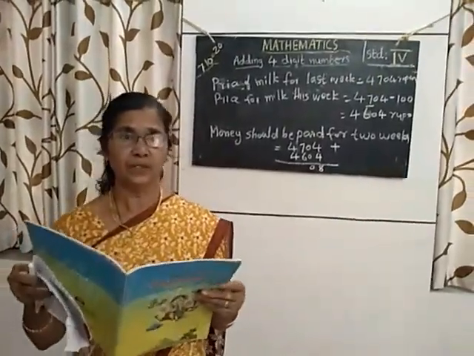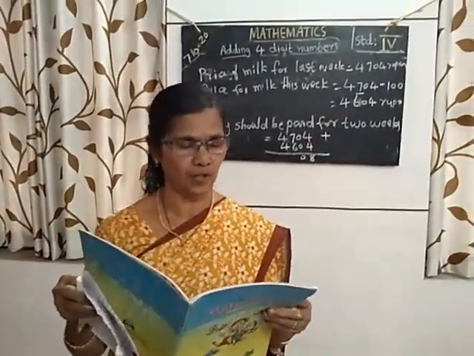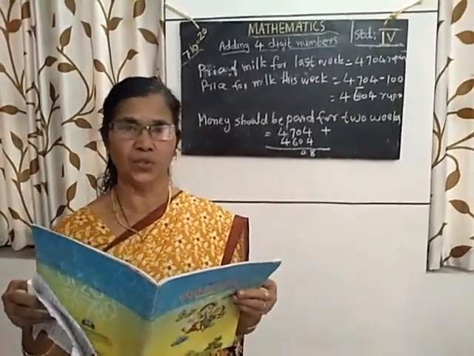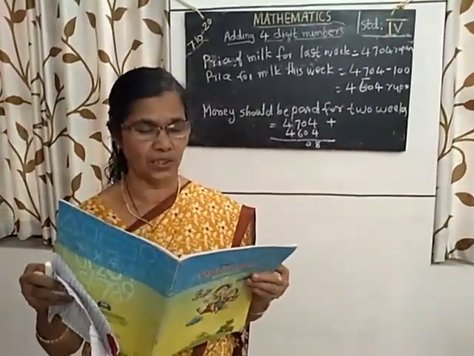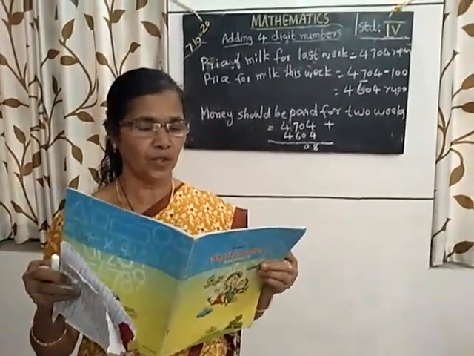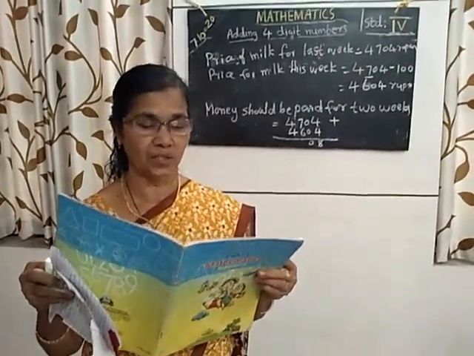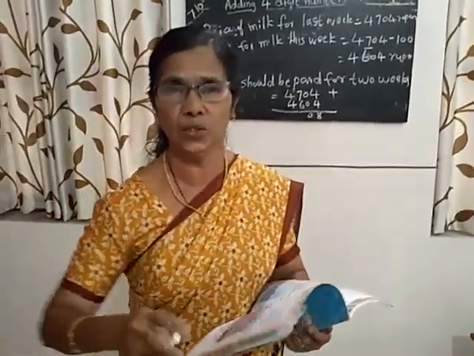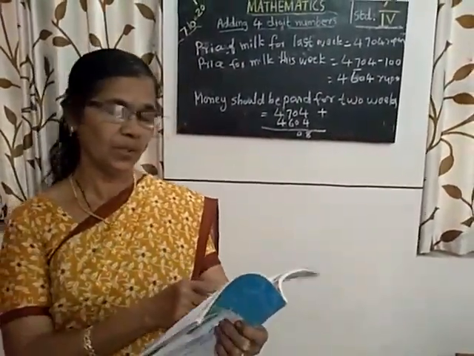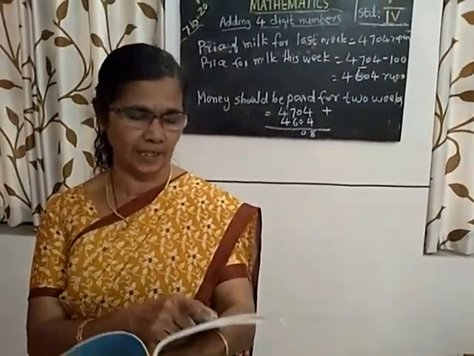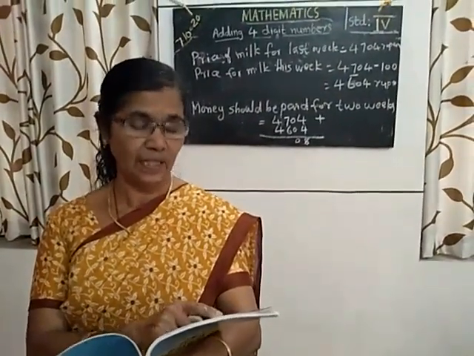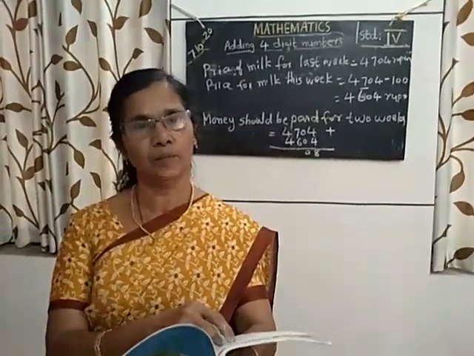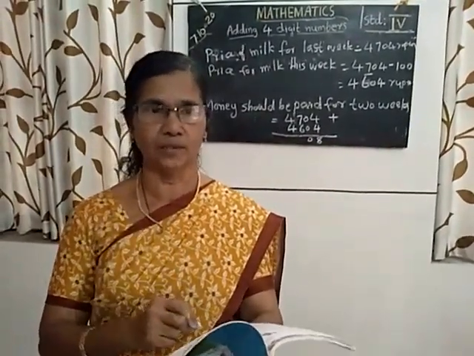First pattern, increase by 1. 1,221 plus 1, 1,222, 1,223, then 1,224, 1,225, 1,226, 1,227, like that you do. Next one, increase by 10. Next, increase by 100. Next, increase by 1,000. Last 3 also you complete. I will give you the example in the notes.